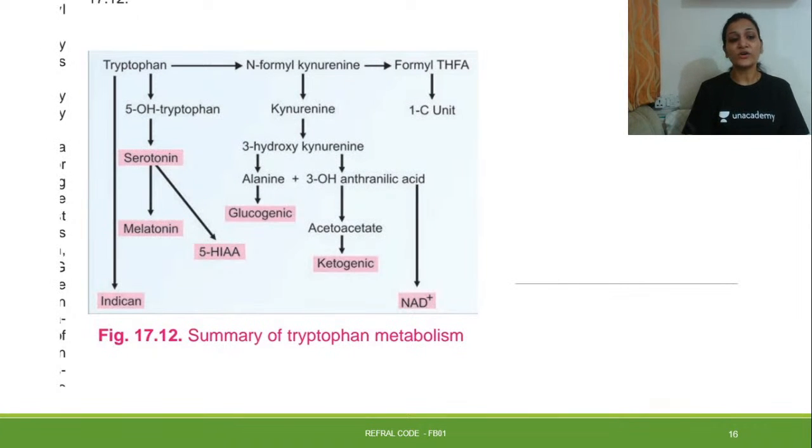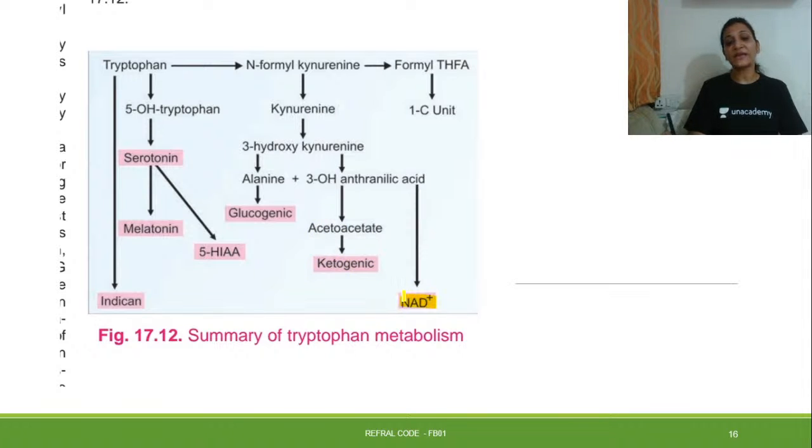This is a table showing you a summary of the intermediates during the formation of the products we mentioned. Tryptophan leads to the formation of a one carbon unit, the formyl group, and formyl kynurenine. Then serotonin and melatonin are formed. Alanine will enter the glucogenic pathway, and acetoacetate will enter the ketogenic pathway.